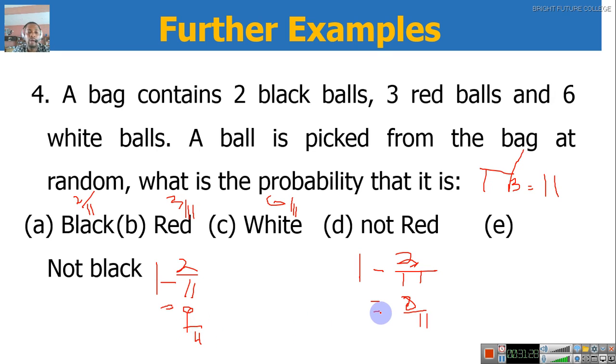Okay. Another way you can perform the operation: probability not red means it's either white or black. That is 2 plus 6. We have 8. Probability not black is either red or white. That is 3 plus 6. 9 over 11. Okay.